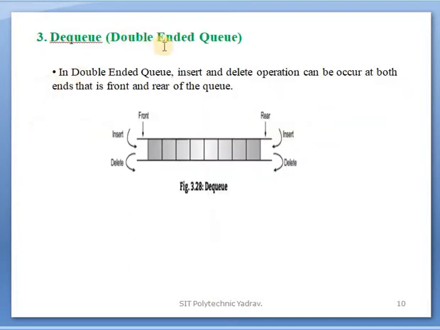Here, DQ, that is double-ended queue. What is indicated there? Double-ended queue. In a double-ended queue, insert and delete operations can occur at both ends, that is, front and rear of the queue. DQ means there is a front and a rear. Through the front you can also insert and also delete. Through the rear you can also insert and also delete.